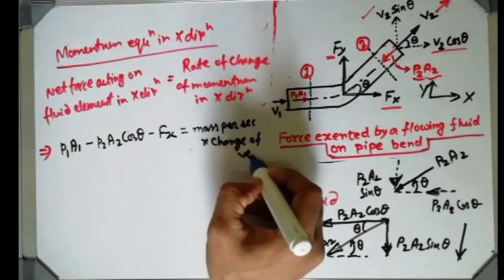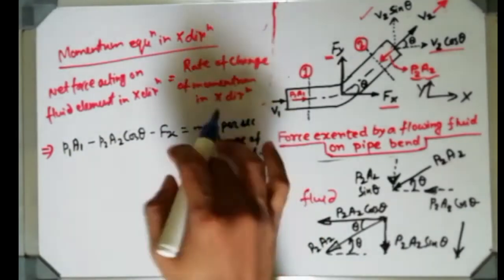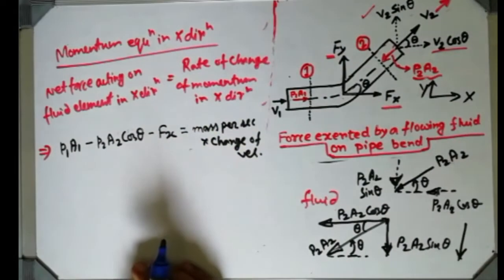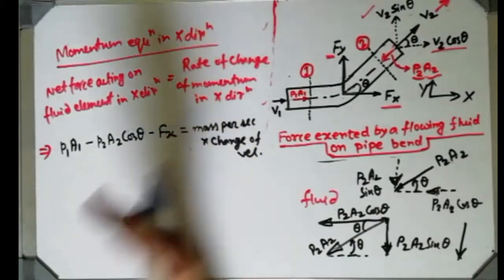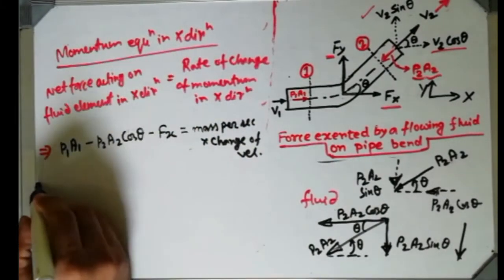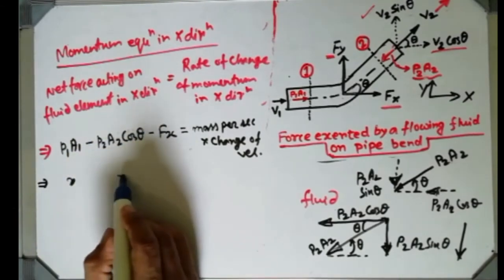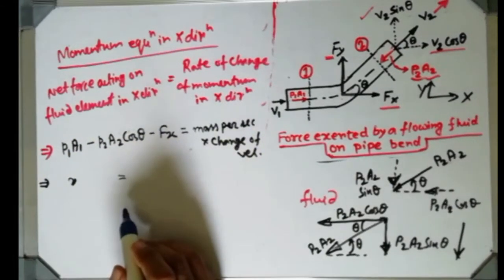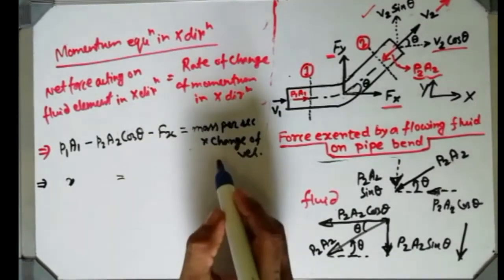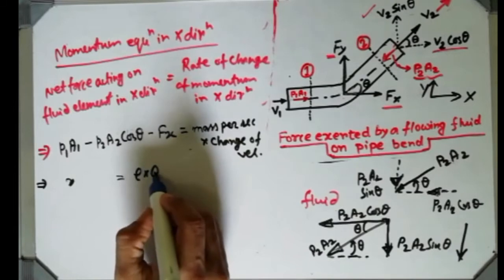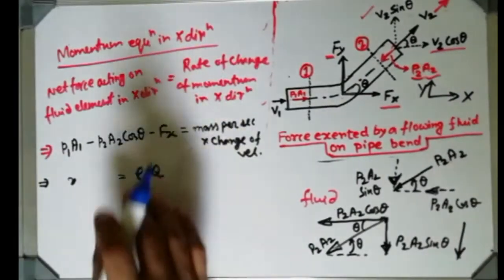In easy form I can write like this: mass per second into change of velocity will give you the rate of change of momentum. So the left side I am not changing anything, but I just try to form the right side equation. On the right side, see, mass per second I have already expressed as density into discharge just before this particular part.